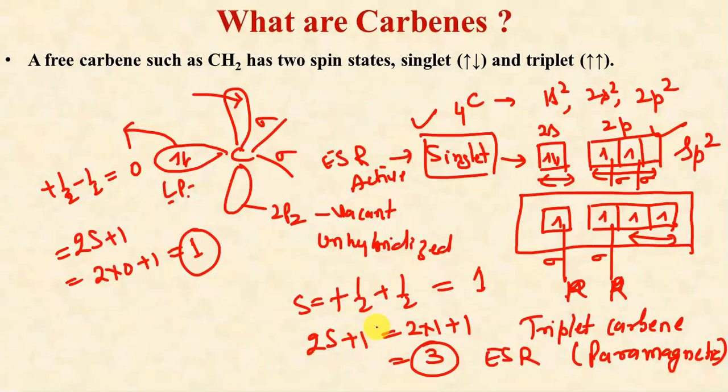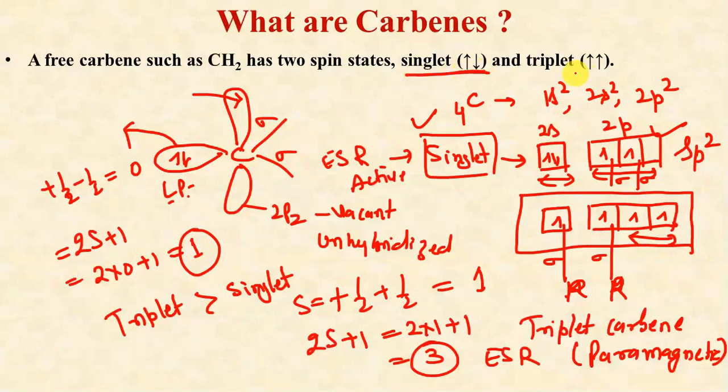So multiplicity is 3, and as we know, the greater the multiplicity, the more stable it is. That's why we generally consider a triplet carbene more stable than singlet carbene. These were the basic details about the two states of carbene, that is singlet and triplet states.